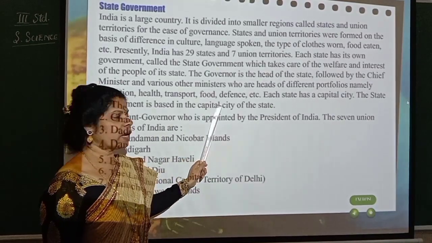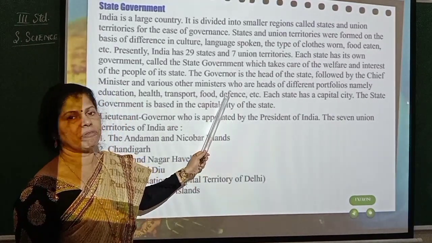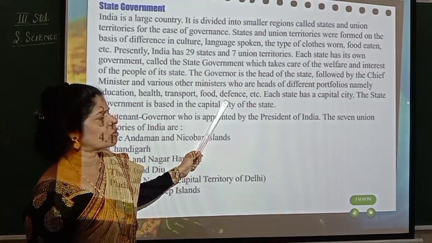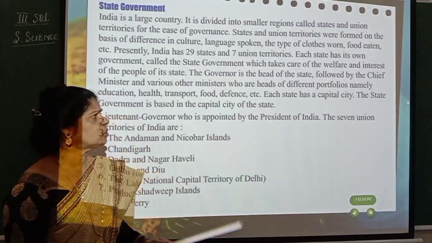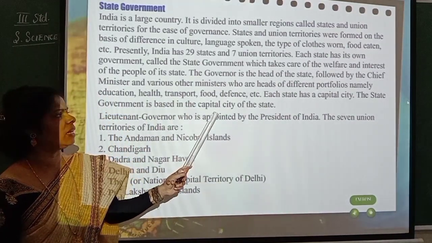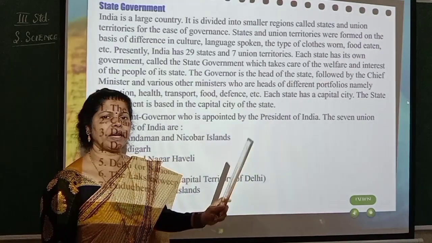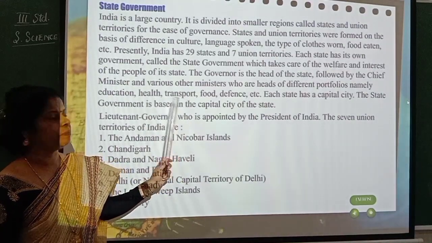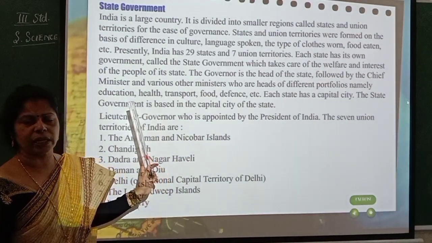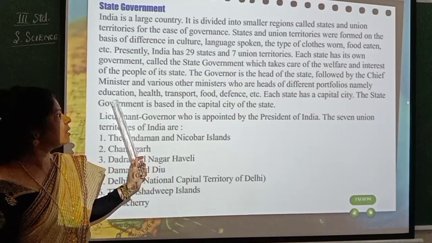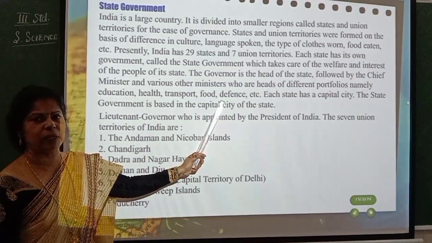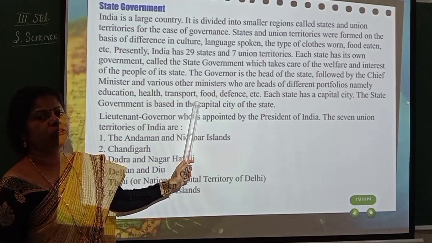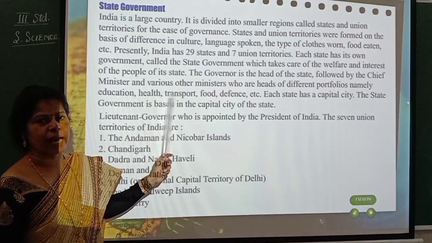Then food. Defense is specially safeguarding our state from other people. So that is called defense, etc. So like that there are so many different categories. These different categories we call different portfolios, and for everything there will be different ministers to take care of that particular field. Now for education there is the education minister, Karnataka education minister Shri Suresh Kumar, isn't it? So like that, for everything there will be different ministers who will take care of that particular work. So these are called the different portfolios, different categories, different activities.